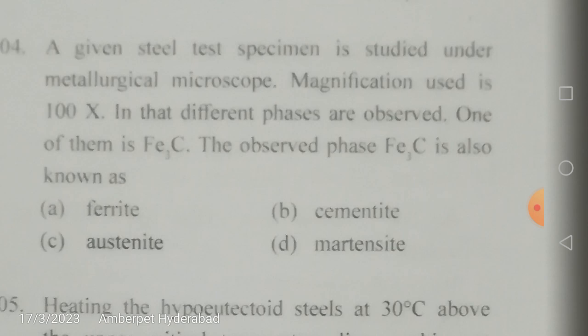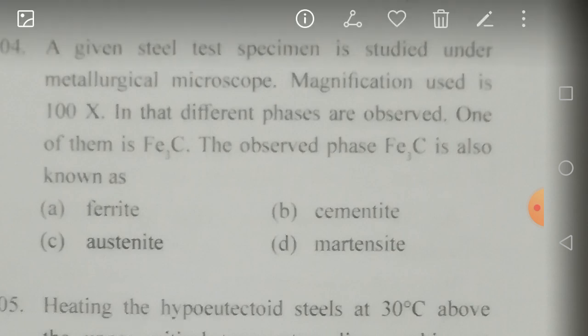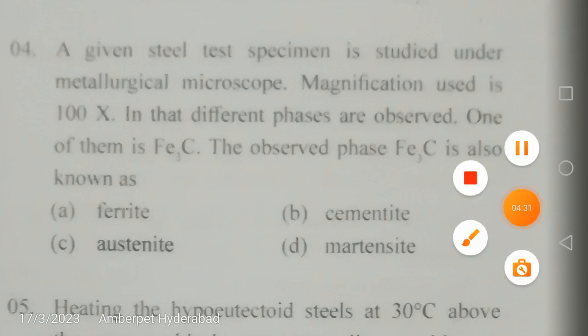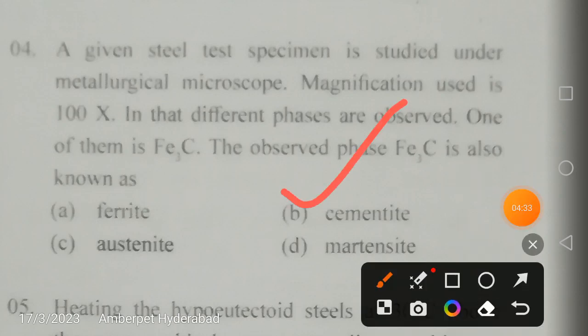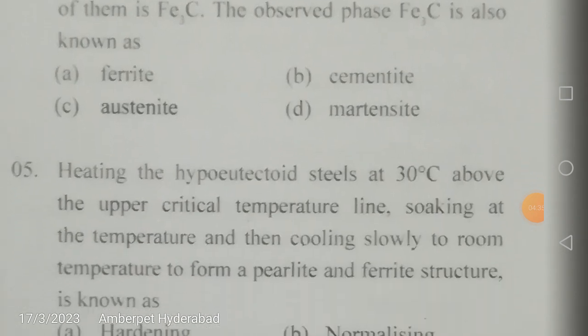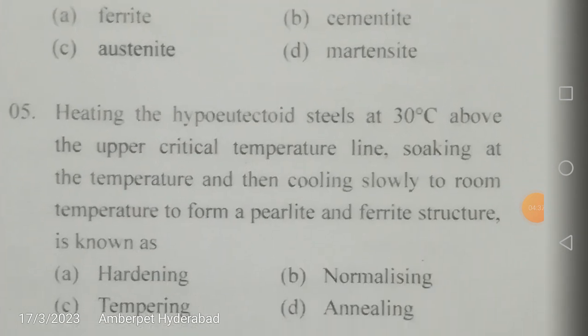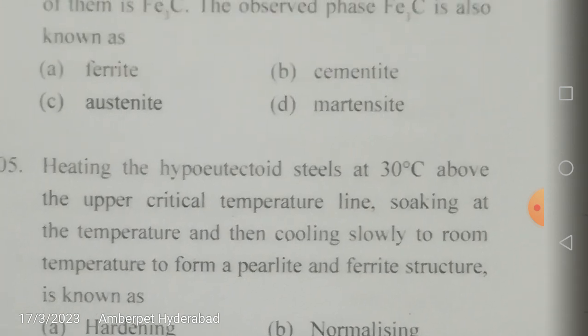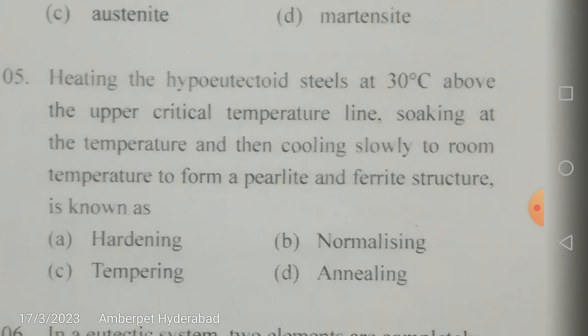Martensite is the hardest phase, friends. Austenite is also called gamma iron. Ferrite is also called alpha iron. So what is the correct answer? The correct answer for this is cementite. Iron carbide is also known as cementite. Your iron carbon diagram is sometimes also called the iron carbide diagram. Iron carbide here means cementite.